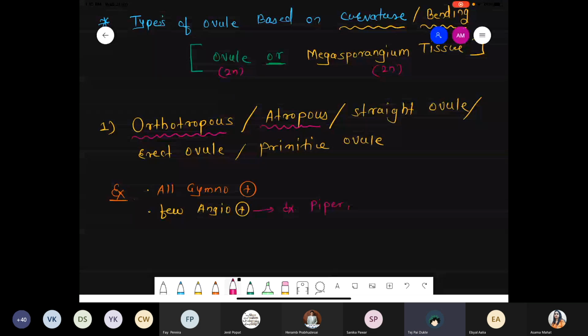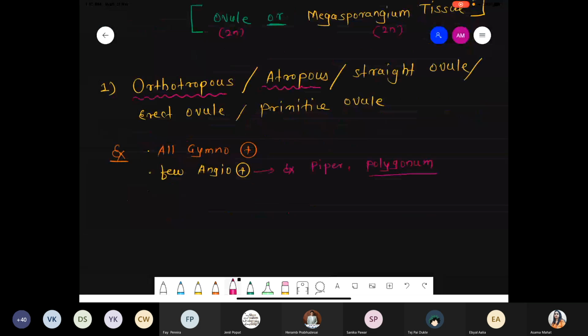Not exceptions, dear. It's not exception cases, but it is present. Mostly they are present. Primitive है. See, primitive means what? We imagine like algae, bryo, pterido. So it is present in gymnospermic condition because chapter का नाम क्या है? Sexual reproduction in flowering plants. So we have to focus only angiosperm. But there is a few condition also we have to discuss gymno also.